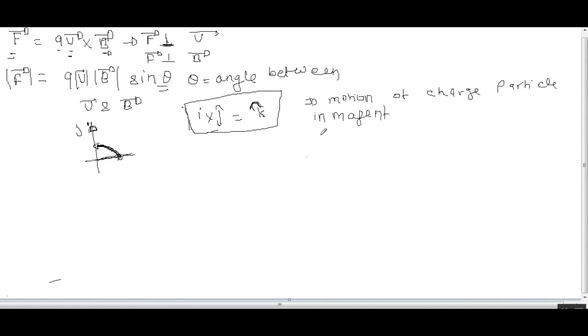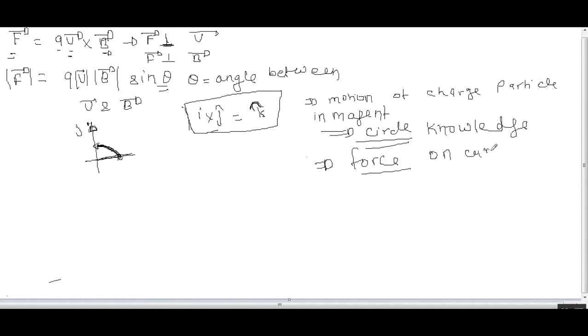To understand these things, good knowledge of circles is required. Then we will learn the force on a current carrying conductor by a magnetic field.